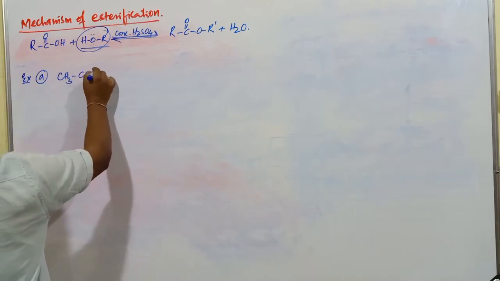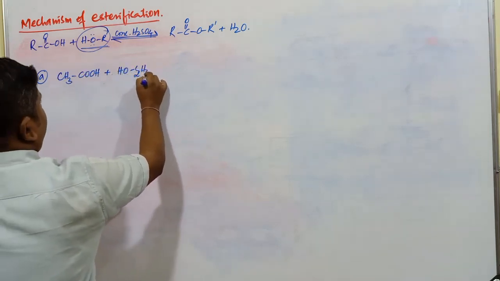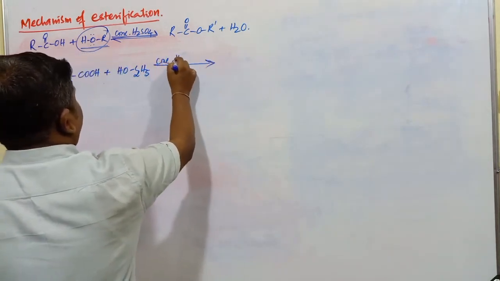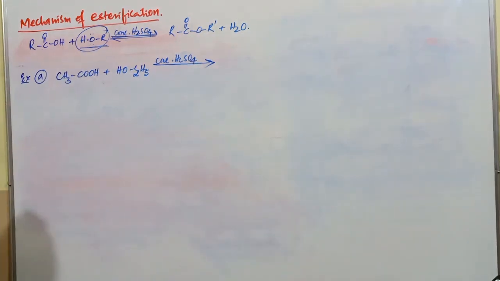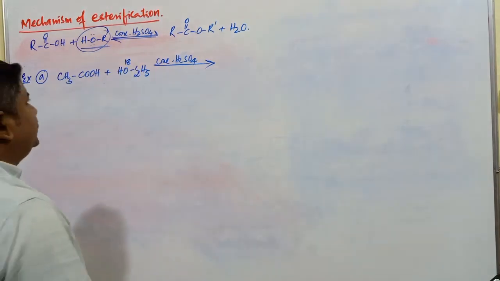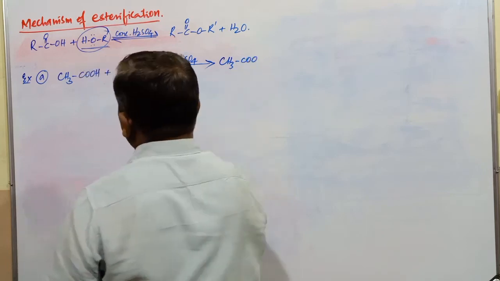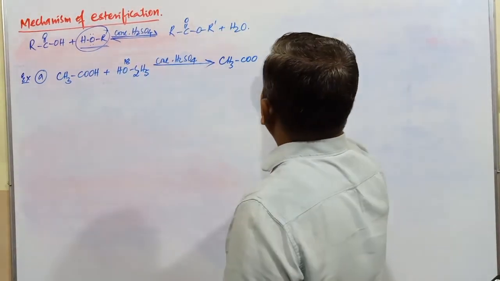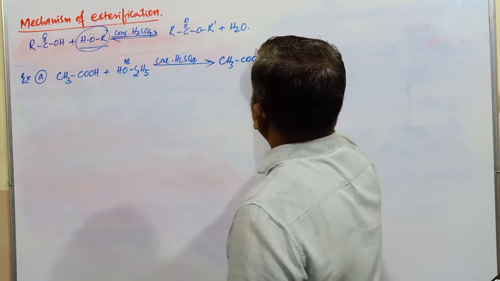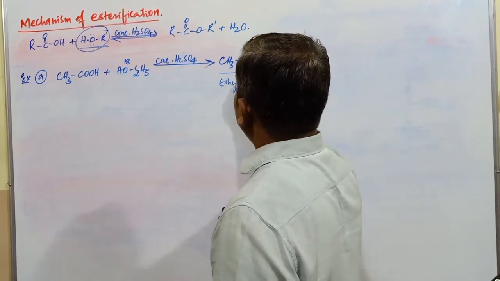CH3COOH plus OH C2H5, concentrated H2SO4 sulfuric acid. Here this oxygen will be 18. What is the product obtained in case of this reaction? Here I write CH3COOC2H5 plus H2O. Oxygen 18 will be part of what? Ester. What's the name of this compound? Ethyl acetate.